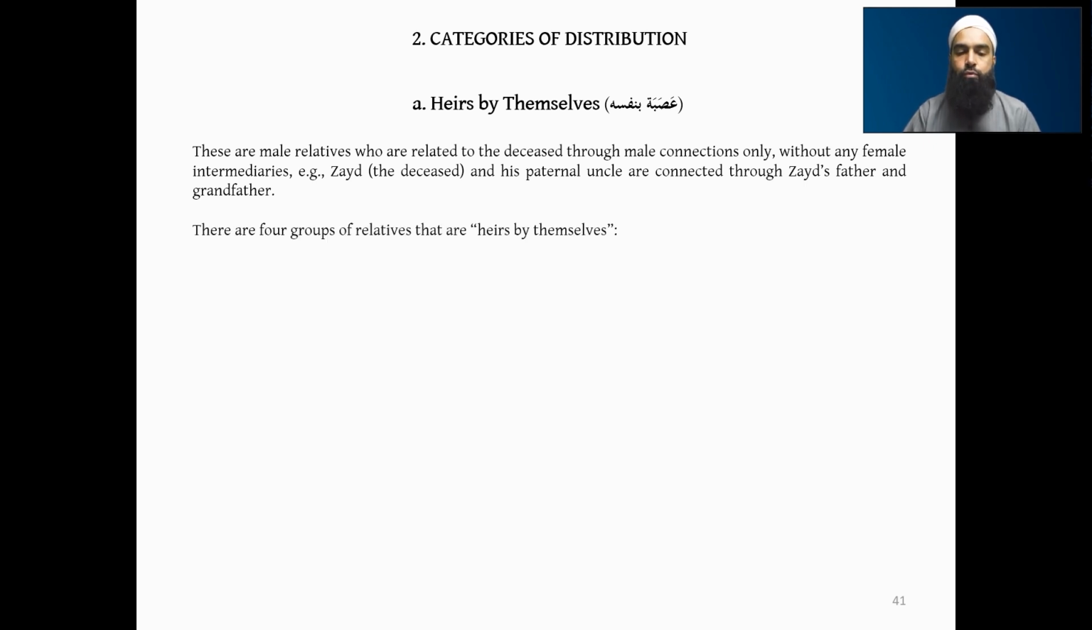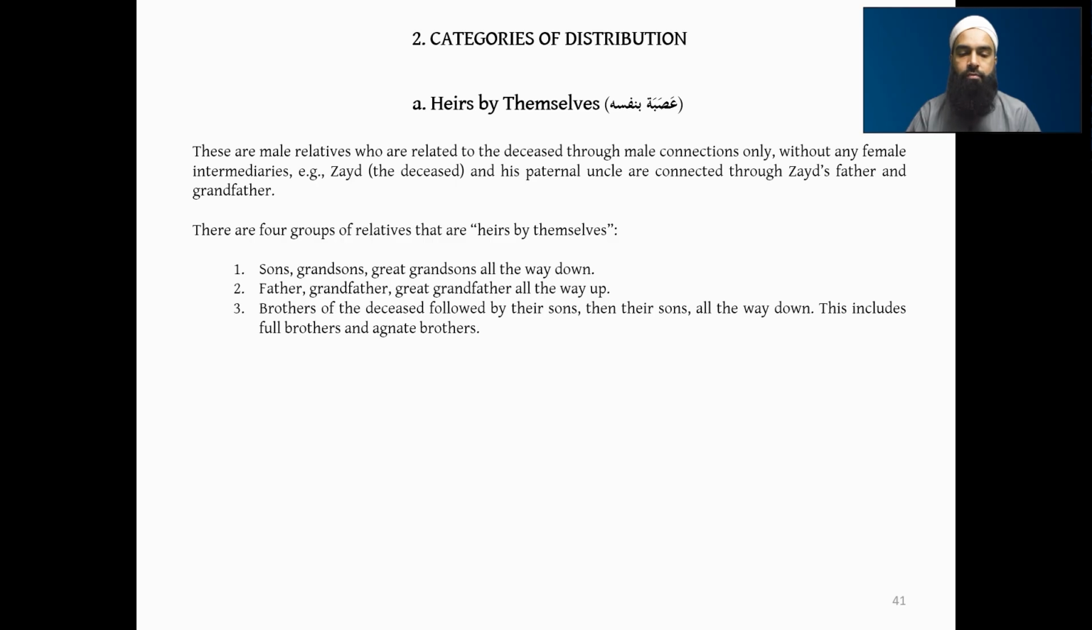So there are four groups of relatives that are heirs by themselves. In terms of groups, you have to understand as well. Firstly, sons, grandsons, great-grandsons, all the way down. So these are the descendants. The second group is father, grandfather, great-grandfather, all the way up. These are the ascendants. Then you have brothers of the deceased, followed by their sons, meaning nephews of the deceased, and then their sons, meaning grandnephews, all the way down, meaning brothers' family. This includes full brother and agnate brother, whichever brother it is.